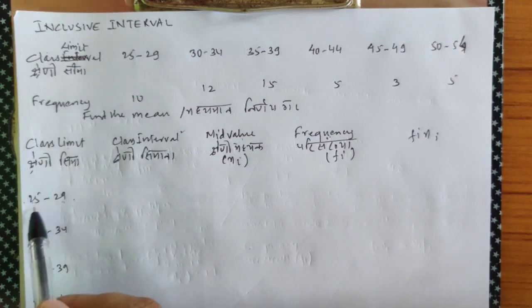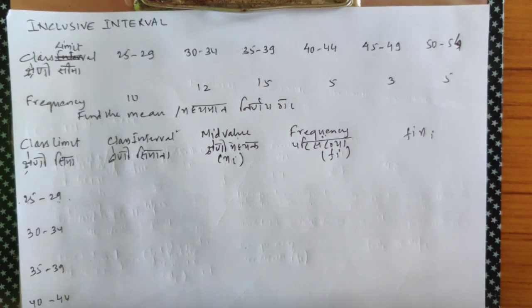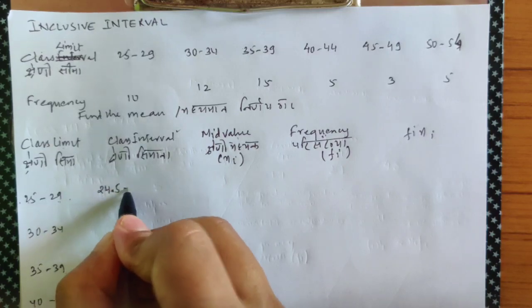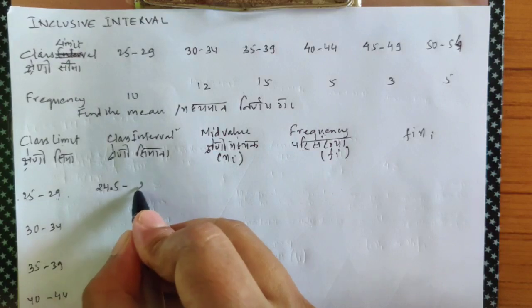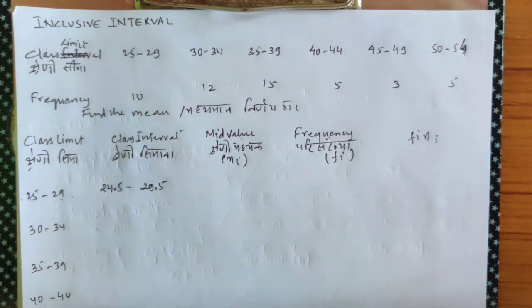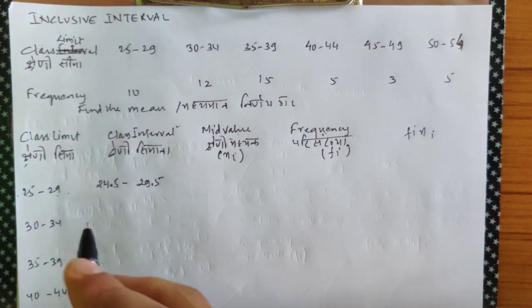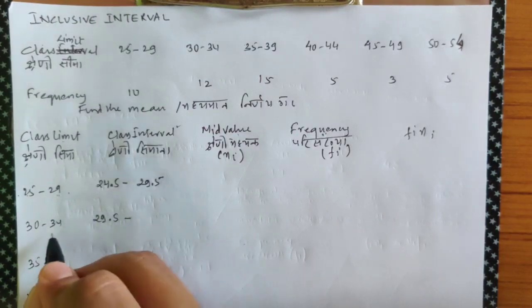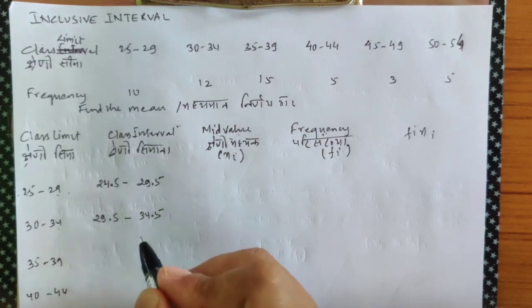Now 25, if I subtract 0.5, I'm going down. What's before 25? 24. So this will become 24.5 because I've subtracted 0.5, and 29, you add 0.5, this will become 29.5. Again, let's see, 30, subtract 0.5, so this will fall down to what? Tell me, people. You subtract 0.5 from 30, it will go down to 29.5, and then you add 0.5 out here, it will become 34.5.